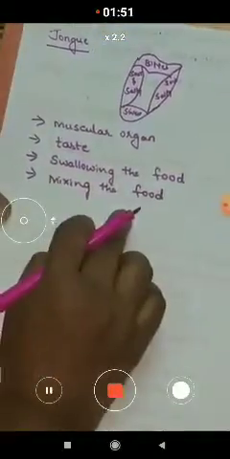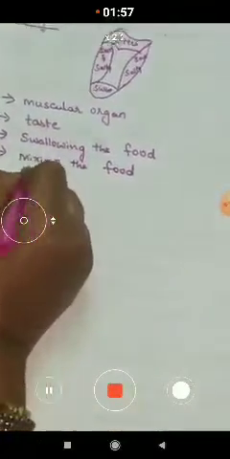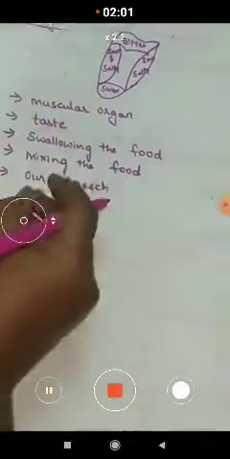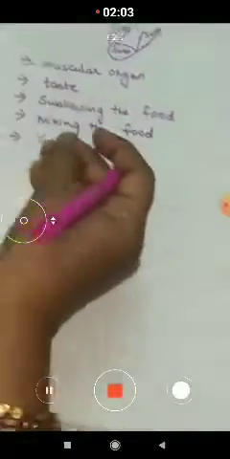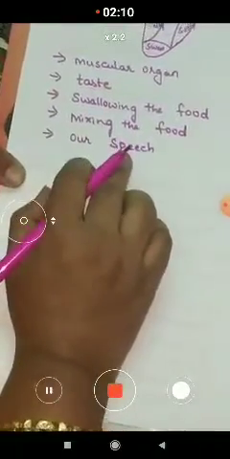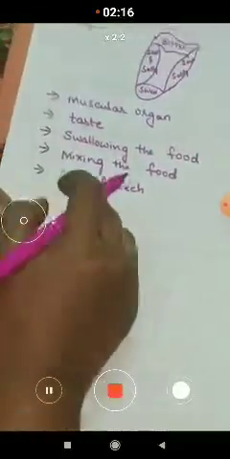So the tongue helps in mixing the food with the saliva, and it also helps in our speech. Now I am able to speak with the help of the tongue. If I hold my tongue, I cannot utter a single word. It not only helps to taste the food, it also helps in speaking and also singing.